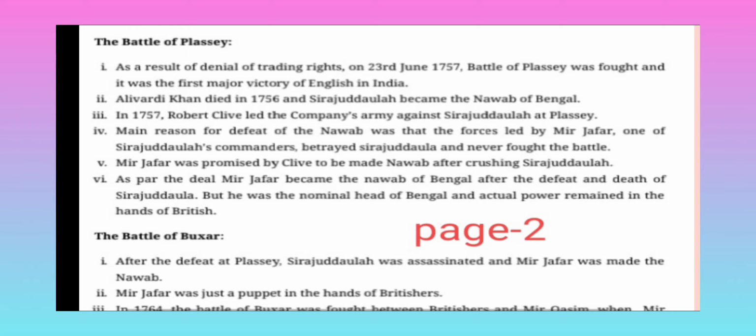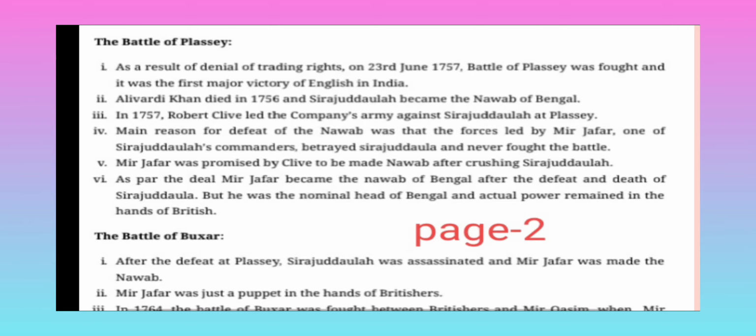Alivardi Khan died in 1756 and Sirajuddaulah became the Nawab of Bengal. In 1757, Robert Clive led the company's army against Sirajuddaulah at Plassey. The main reason for the defeat of the Nawab was that the force led by Mir Jafar, one of Sirajuddaulah's commanders, betrayed Sirajuddaulah and never fought the battle. The company had taken this person into their confidence, and their own person betrayed Sirajuddaulah and killed him in his own palace. They never fought the battle.